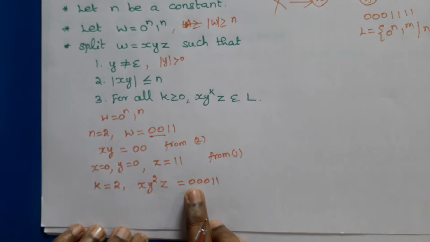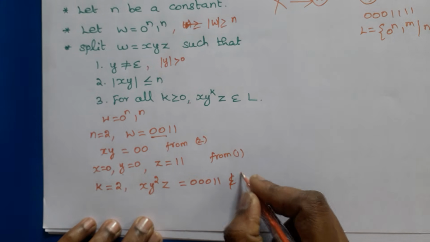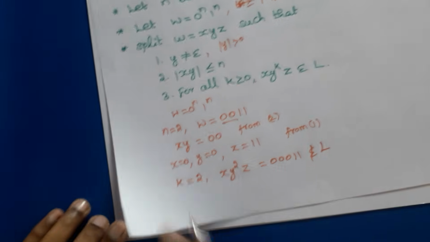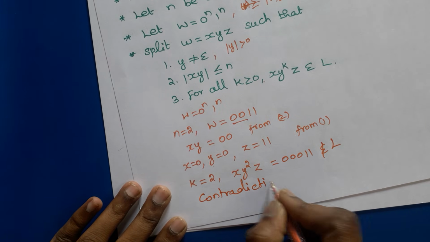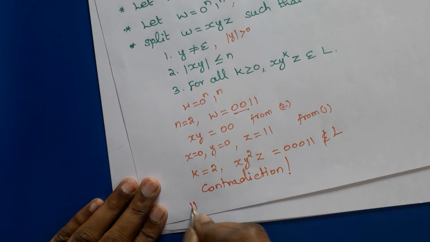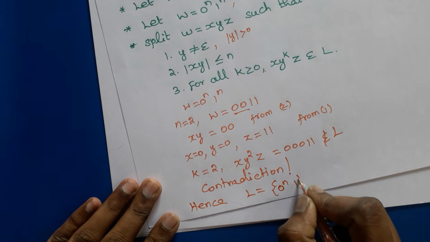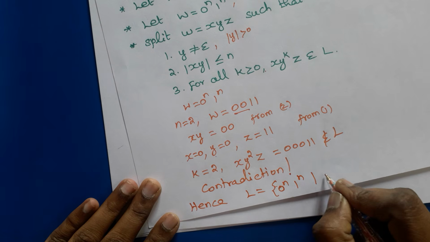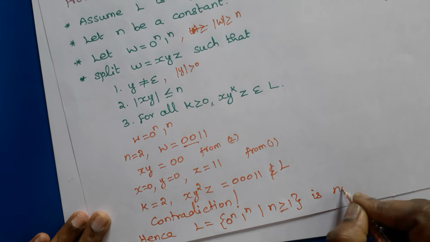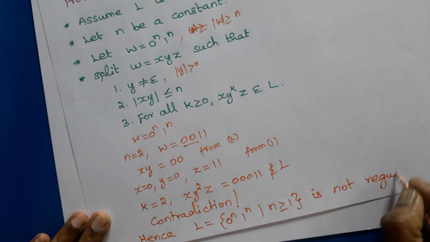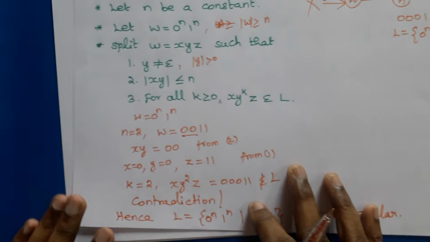But here the string has more zeros than ones. So it does not belong to the language L. So contradiction. Hence we can say that the given language L, 0^n 1^n such that n is greater than or equal to 1, is not regular. So we have proved the given language is not regular using the pumping lemma concept.